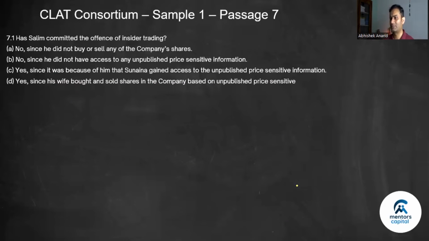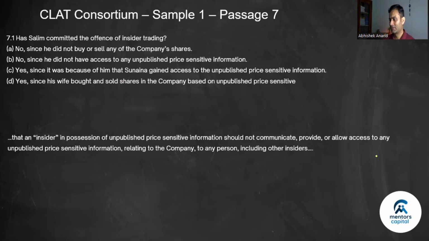Okay, let's look at the questions. Has Salim committed the offense of insider trading? So yes, Salim was an insider. He was an employee. He had sensitive information. And did he allow access? Yes, he allowed access to his wife. He was careless, right? So therefore, it would be yes. And the answer is C.